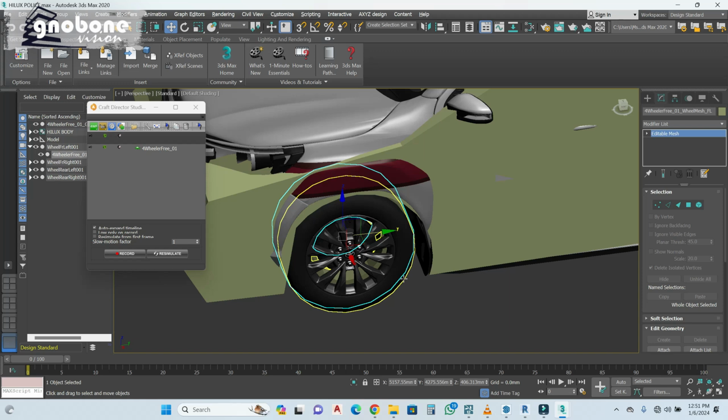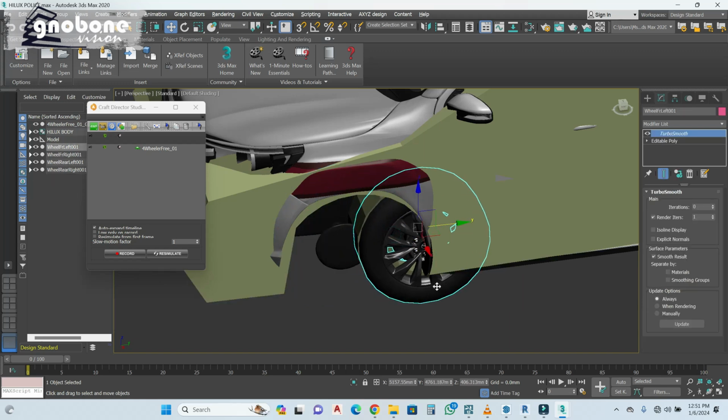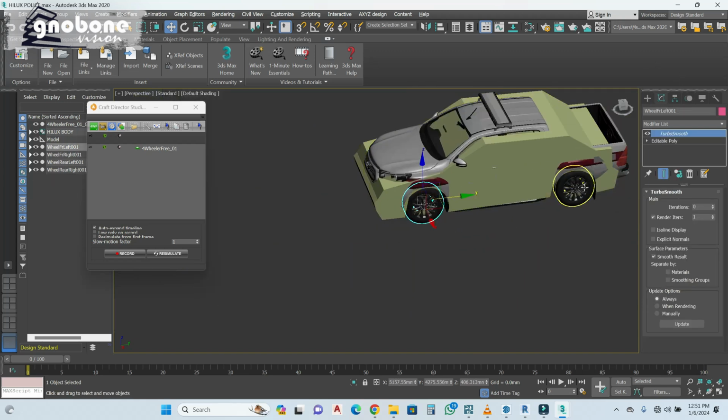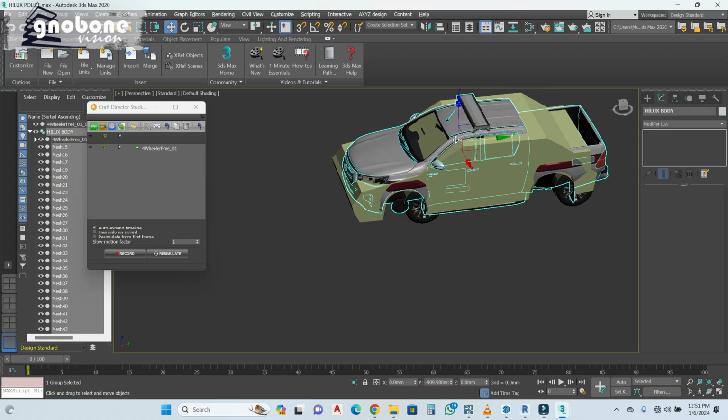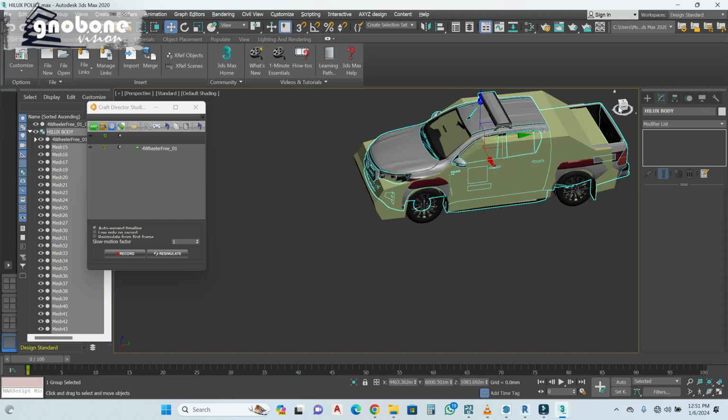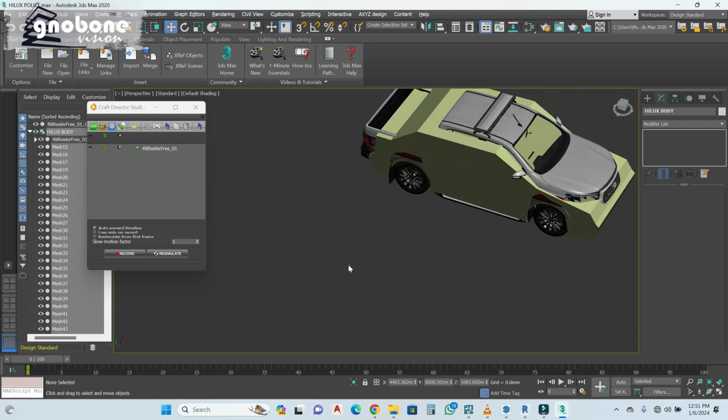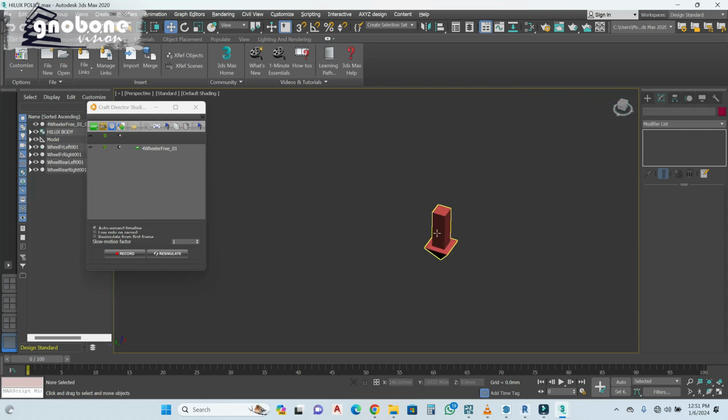So the right tire moves, that one moves. Okay, so it looks good.